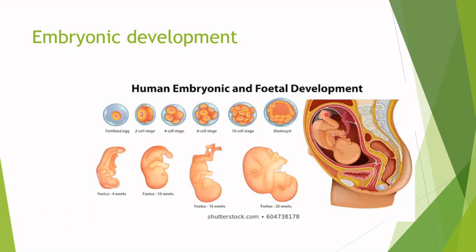Now, the embryo is going to develop inside the female's body, inside the uterus, and it's typical of the mammals, but not all the mammals do it. That's why when we saw the mammals, I never said the word viviparous, because some of them, like the monotremes, are going to lay eggs.